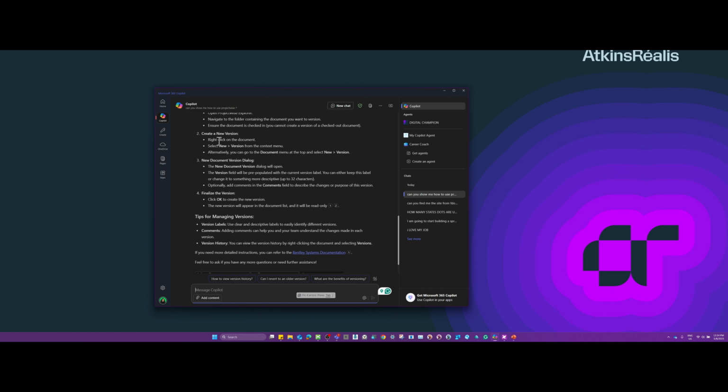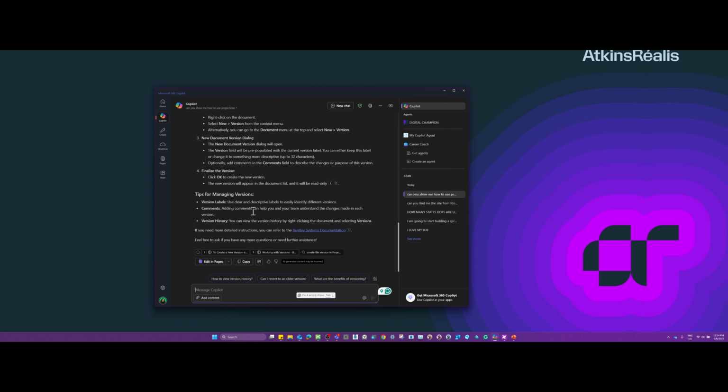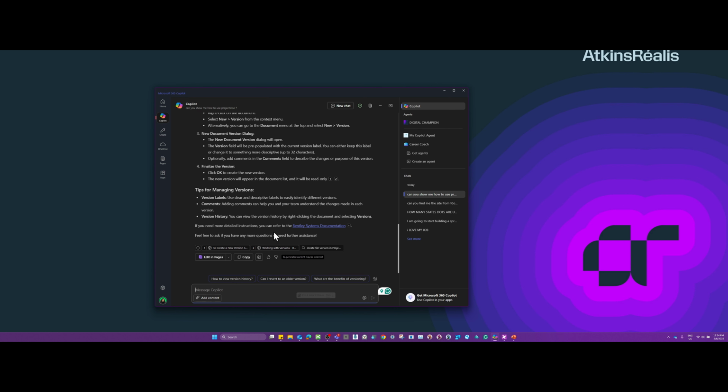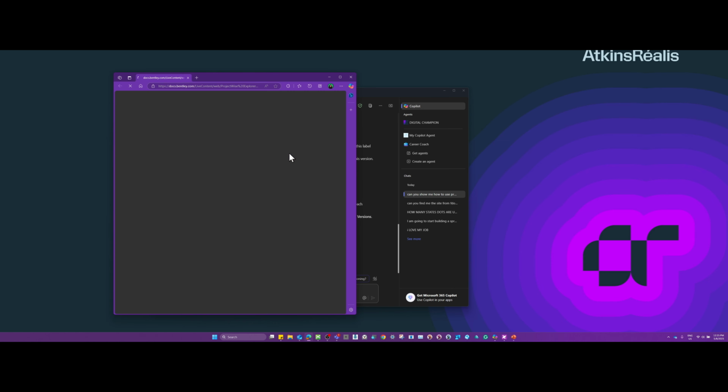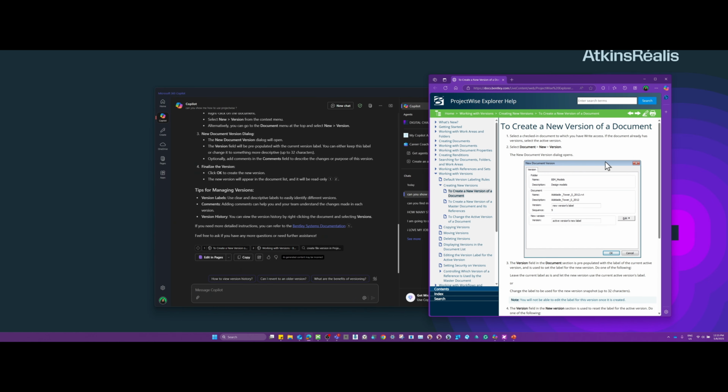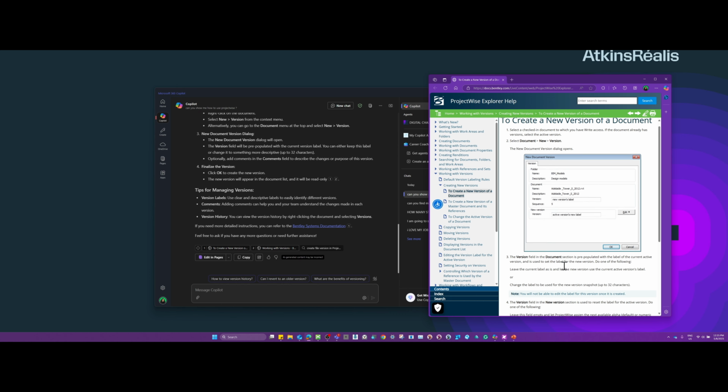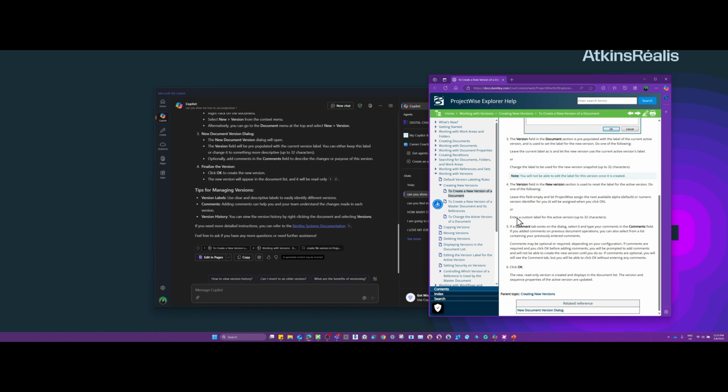It's explaining the steps here. And it's also giving us more tips, which is the versioning. You need to have labels and comments. Perfect. And all this information is coming from the original source, which is the Bentley Systems documentation. Because if you click on the resource here, yep, it's bringing us stuff from Bentley. Okay.